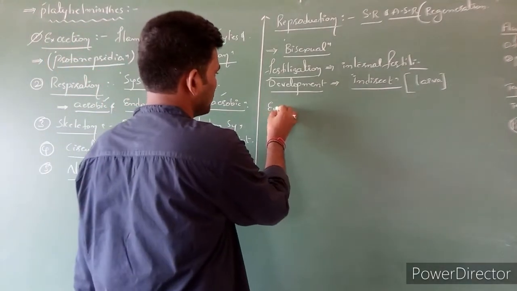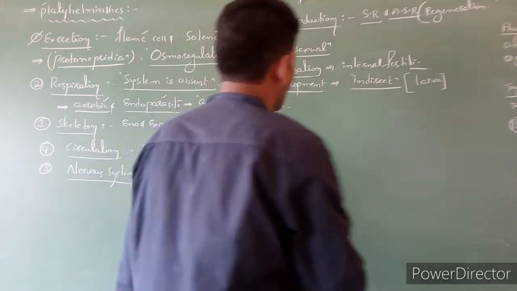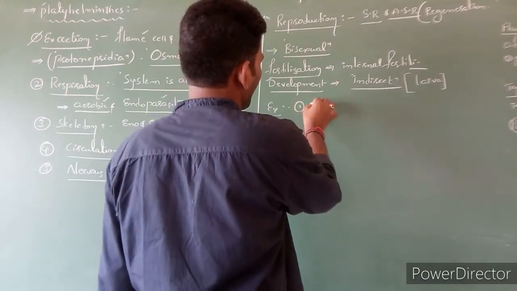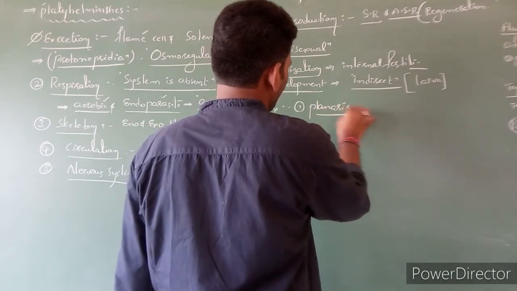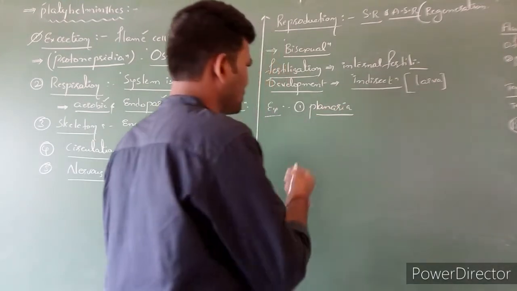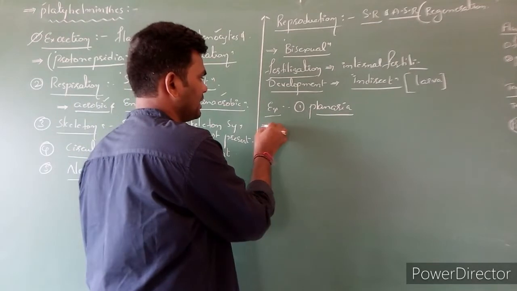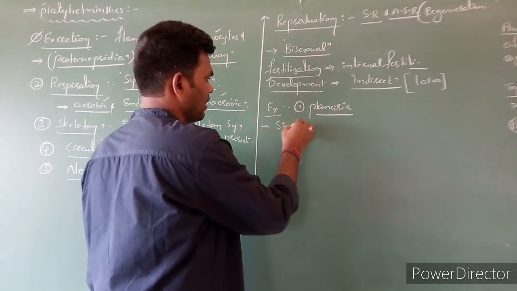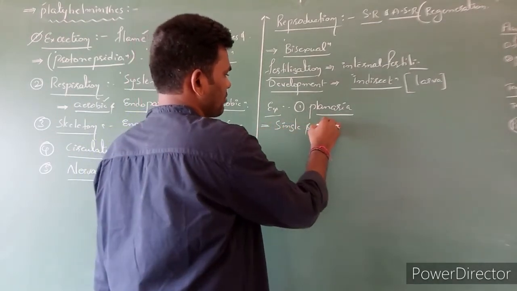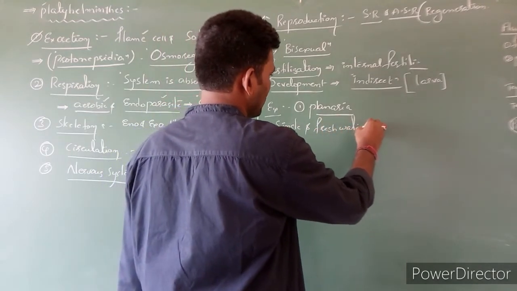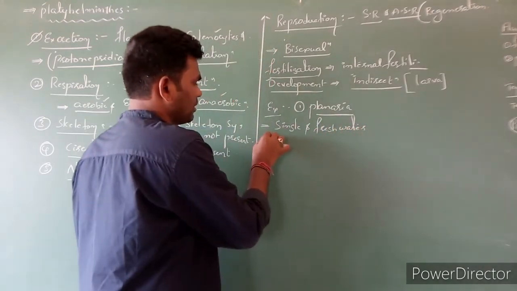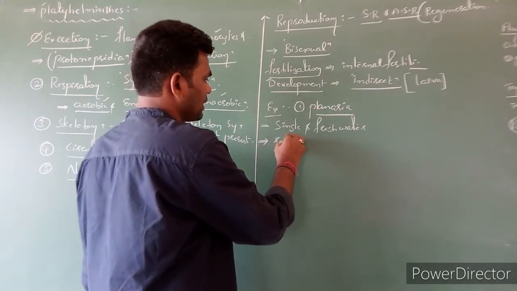Examples: first one is planaria, and some characters of planaria. Planaria survives in fresh water. It can perform regeneration.